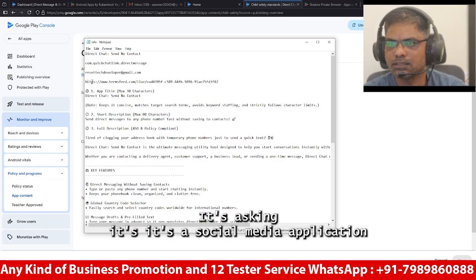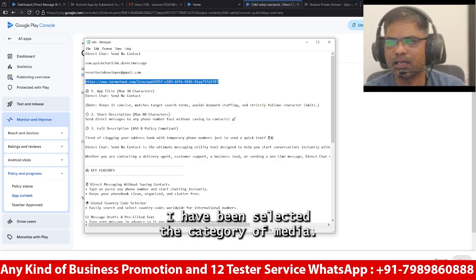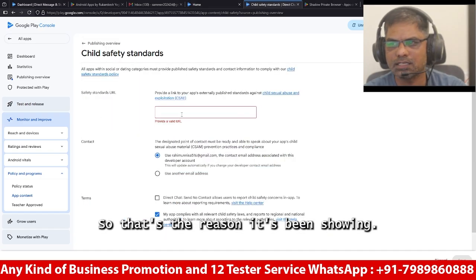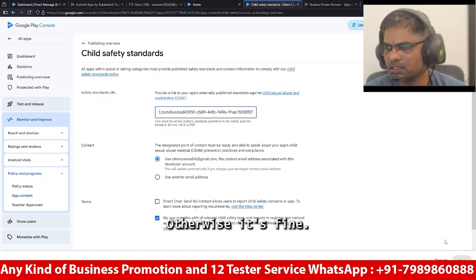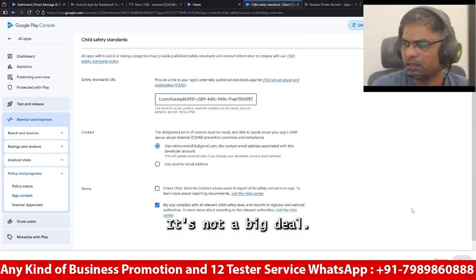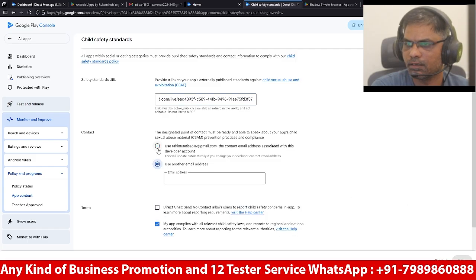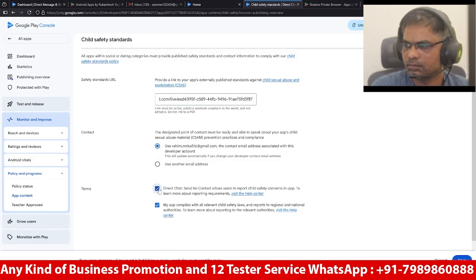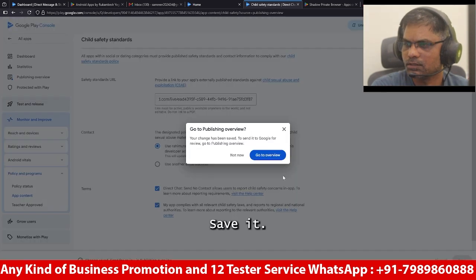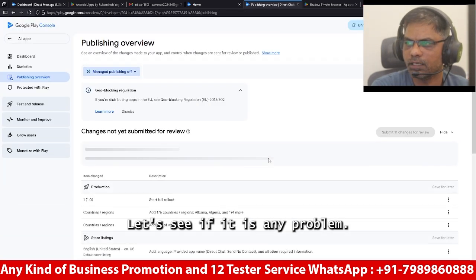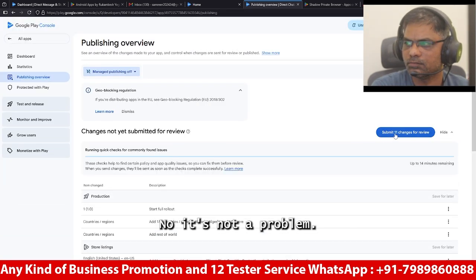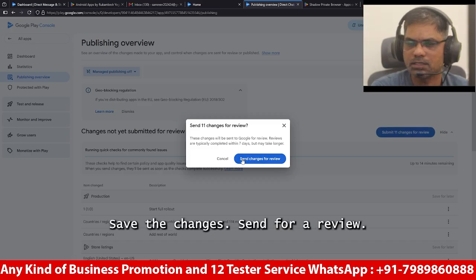It's asking because it's a social media application. I have selected the category of social media, so that's the reason it's showing. Otherwise, it's fine. It's not a big deal. Okay, save it, just go to the overview. Let's see if there is any problem. No, it's not a problem. Save the changes, send for review.